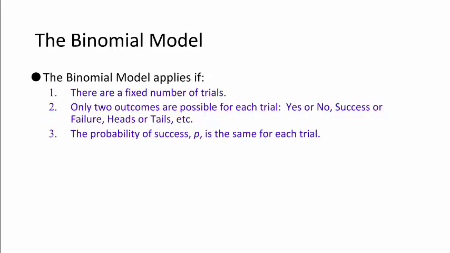For example, the probability of flipping a fair coin and getting a head is 1 out of 2, or 0.5, for the first trial, the second trial, all the way up to the 1,000th trial. Trials are independent of each other. When you flip that coin, the first trial and the fifth trial have no bearing on each other.